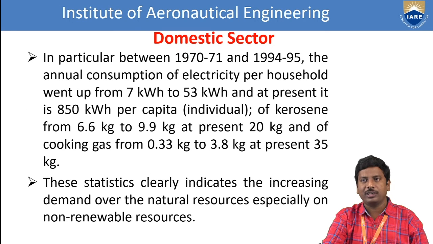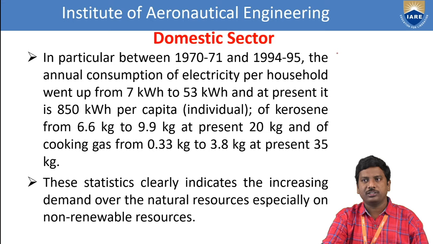So, in particular, between 1970 to 71 and 1994 to 95, the annual consumption of electricity per household went up from 7 kilowatts to 53 kilowatts, and at present it is 850 kilowatts per capita. That means individual house. Of kerosene, from 6.6 kgs to 9.9 kgs. At present, 20 kgs. Of cooking gas, from 0.33 kgs to 3.8 kg. At present, 35 kg. That means while you see the electricity usage or fuel usage.